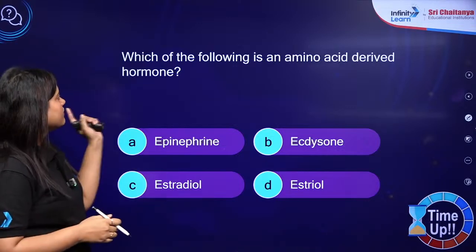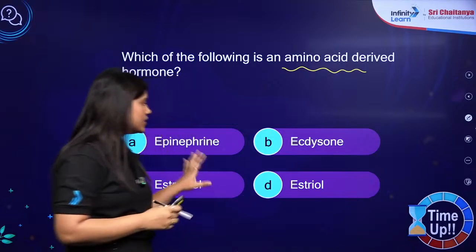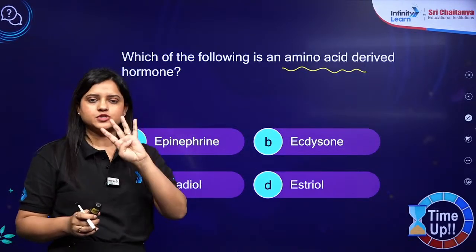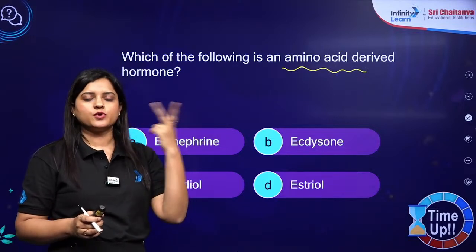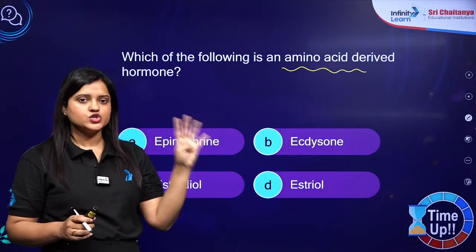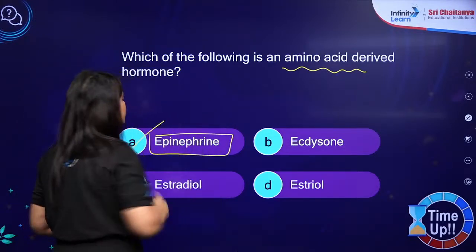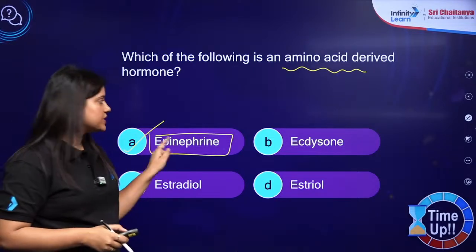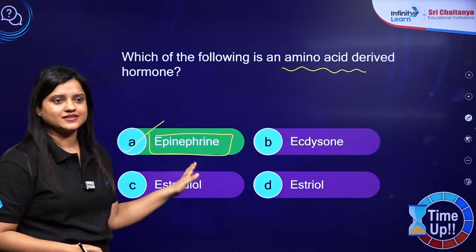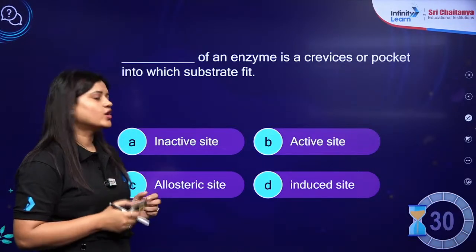चलो देखते हैं. Which of the following is an amino acid derived hormone? ठीक है. So when I was discussing this chapter, I gave you 4 types of hormones: steroid hormones, protein or peptide hormones, iodothyronines and amino acid derivatives. So in amino acid derivatives I gave you these names, epinephrine or adrenaline and noradrenaline. So this is an amino acid derivative hormone. So the correct answer should be A. Good. Yes, Navneet, it is A. Next question and your time starts now.